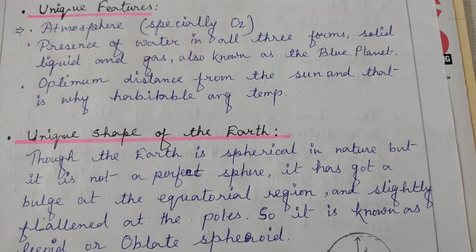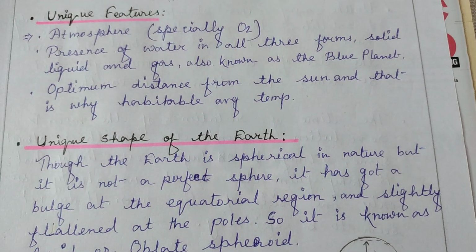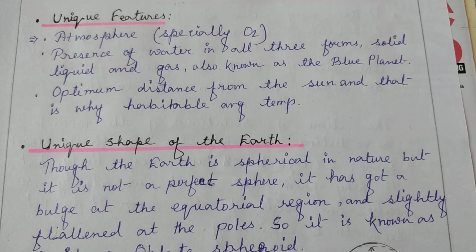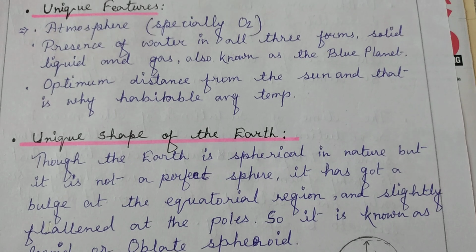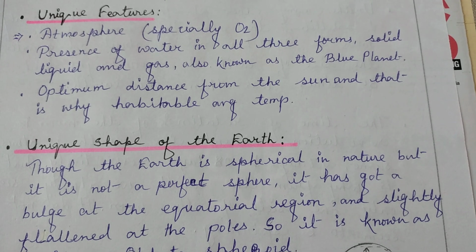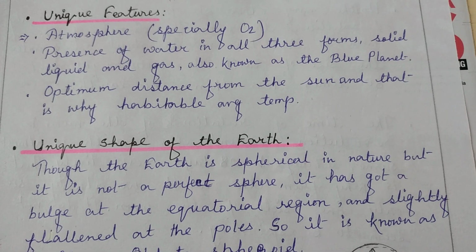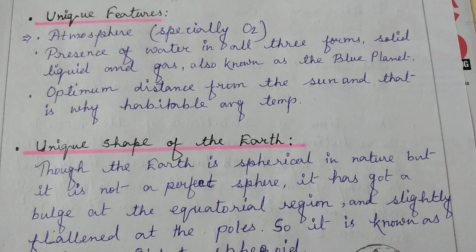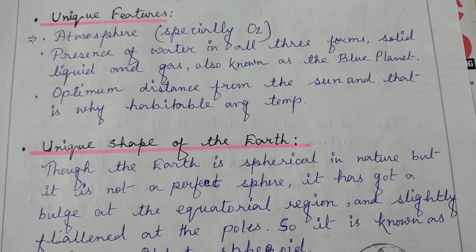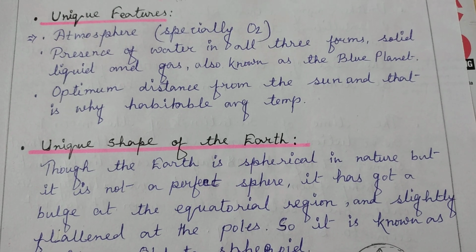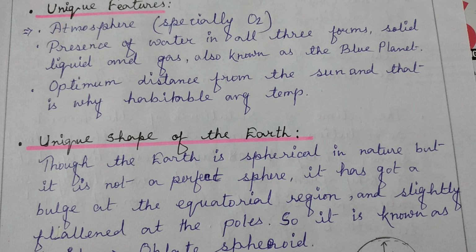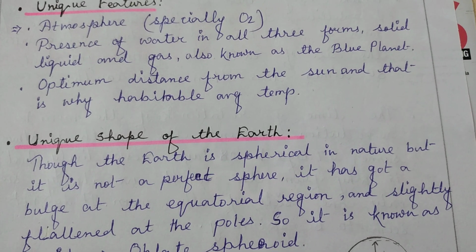And last but not the least, the most important uniqueness of our Earth is the optimum distance from the sun. What is the meaning of optimum distance? That is just the needed one. The Earth in the solar system is not as close to the sun as Mercury, and it is not as far from the sun as Neptune. So the distance between Earth and sun is just perfect for sustaining life.